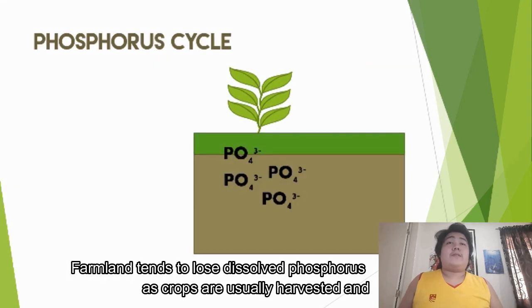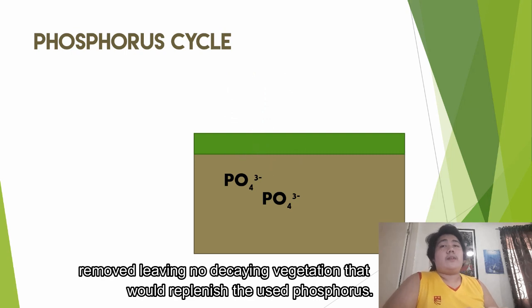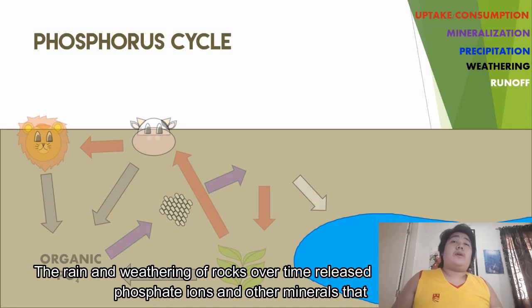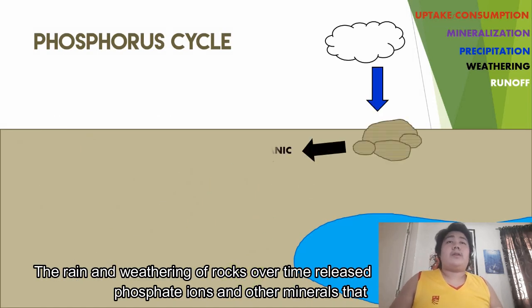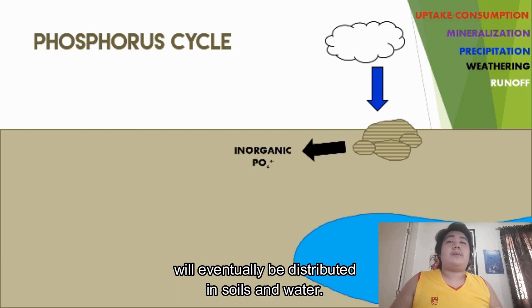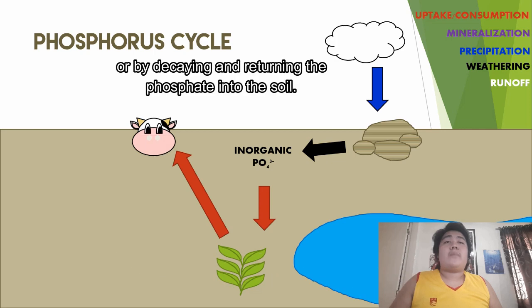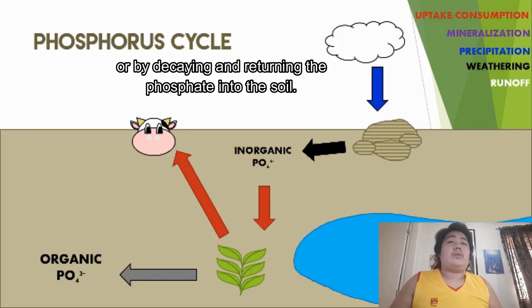Farmlands tend to lose dissolved phosphorus as crops are usually harvested and removed, leaving no decaying vegetation that would replenish the used phosphorus. Phosphorus in the phosphorus cycle moves through rocks, water, soils, sediments, and even organisms. The rain and weathering of rock over time release the phosphate ion and other minerals that will eventually be distributed in soils and water. Plants take up the inorganic form of phosphate from the soil and may transfer it through being consumed by animals or by decaying and returning the phosphate into the soil.